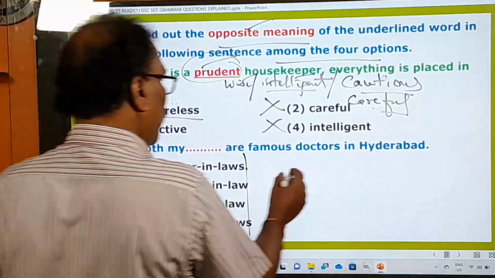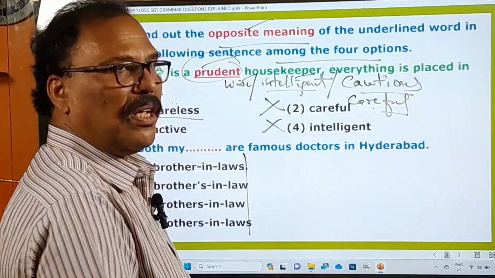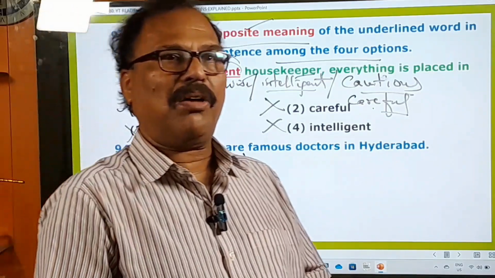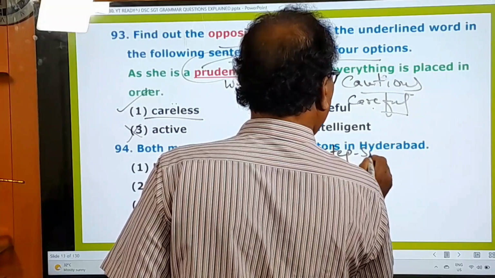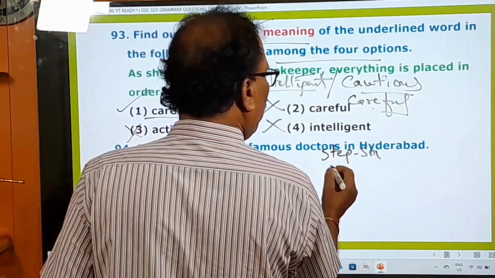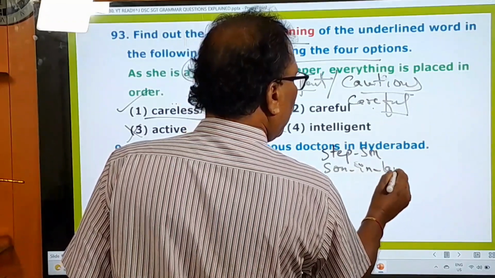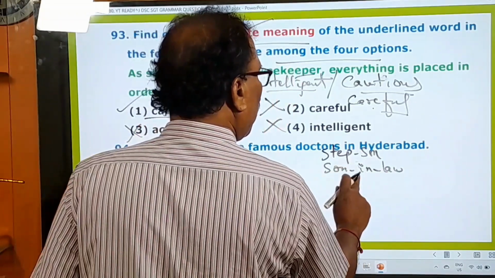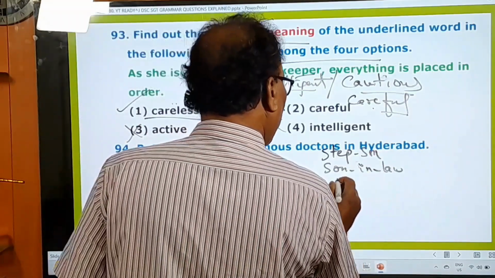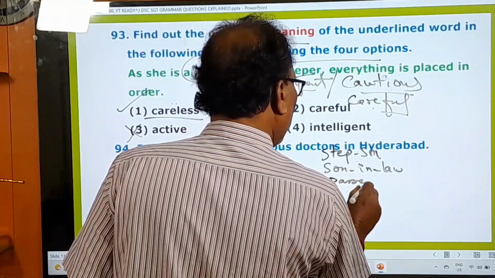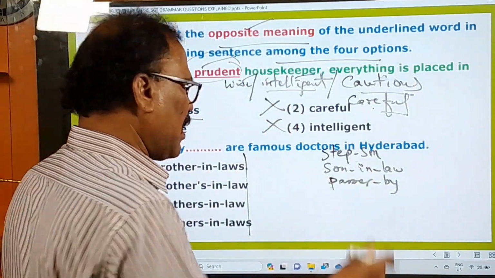See, this word is called a compound noun. Okay, there are so many compound nouns. Whenever you come across a compound noun, for example, stepson. Stepson is a compound noun. Son-in-law. These words in the compound word are separated by hyphens. Okay, son hyphen in hyphen law. Okay, passerby. Passerby means prayanikudu, padachari, batasari, something like that.